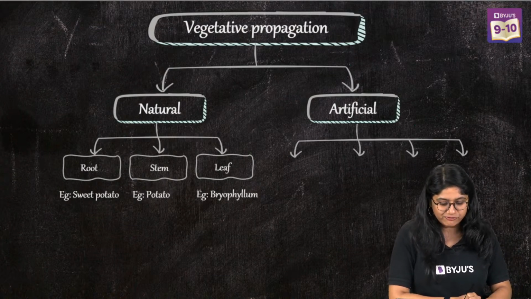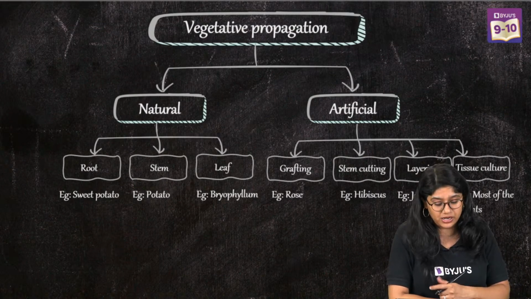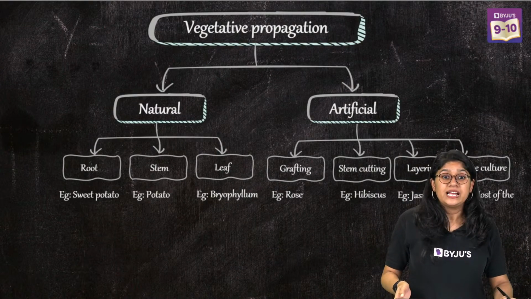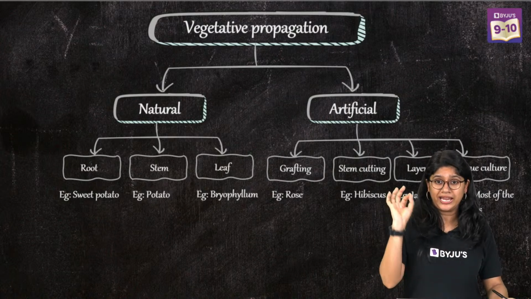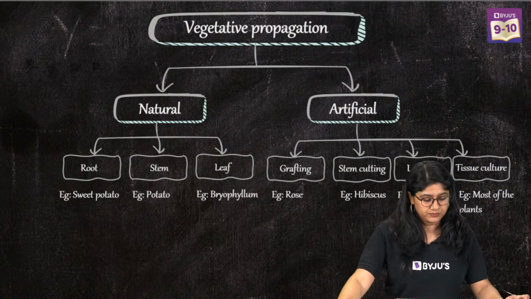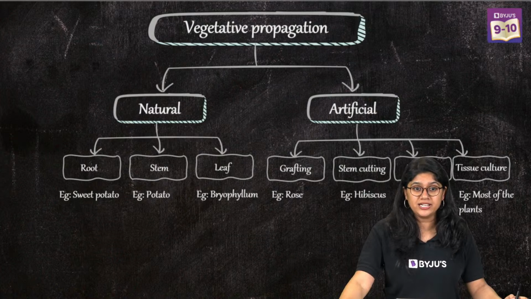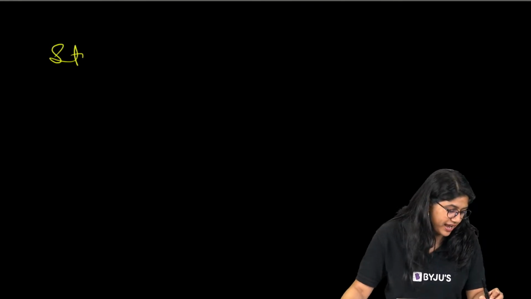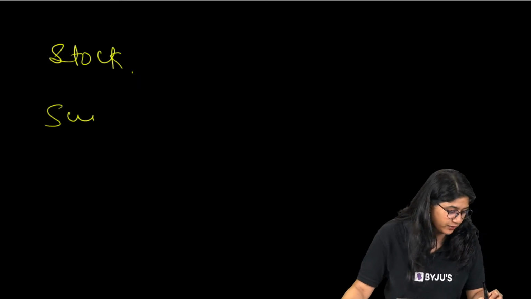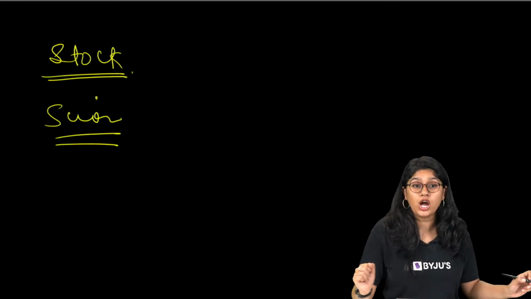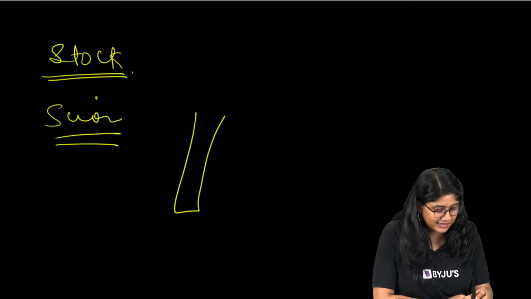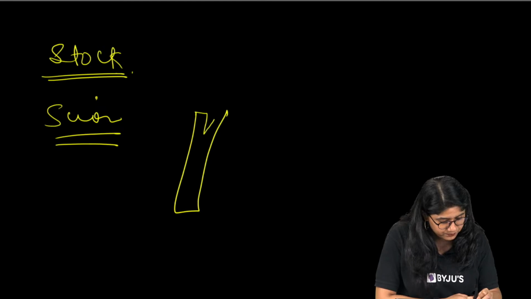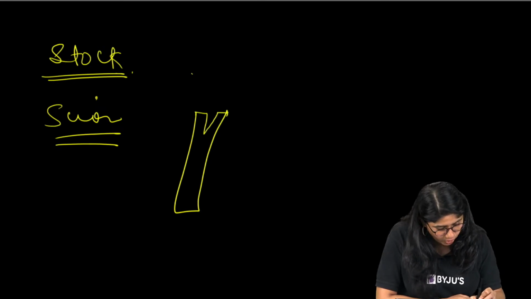Definitely we have a few examples: grafting, stem cutting, layering and tissue culture. So we'll see grafting now. In grafting, there are two parts: we have the stock and we have the scion. The stock will be the one providing the roots, and the scion part will be added on top of it.